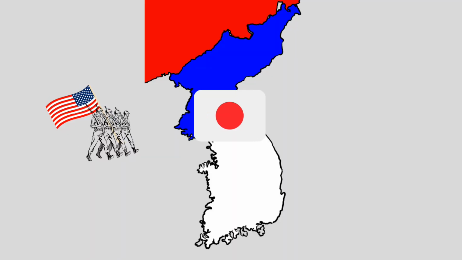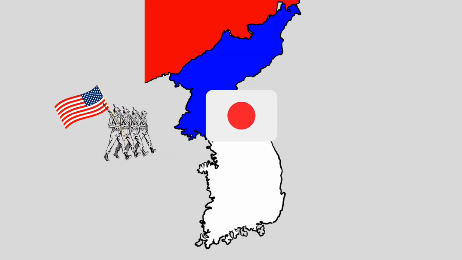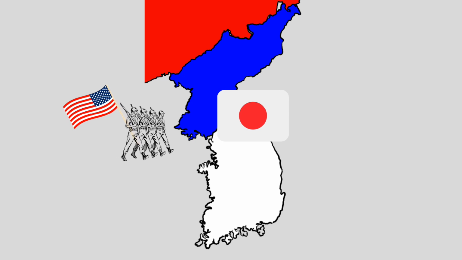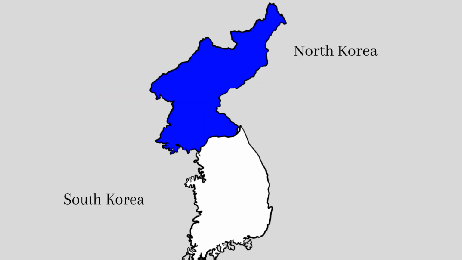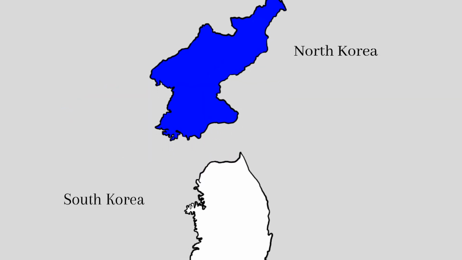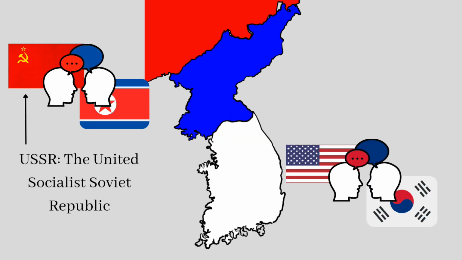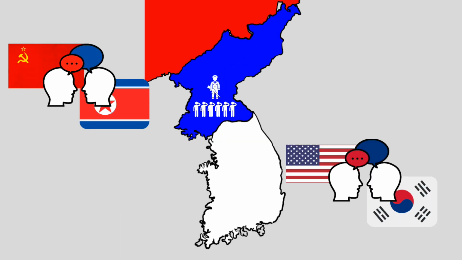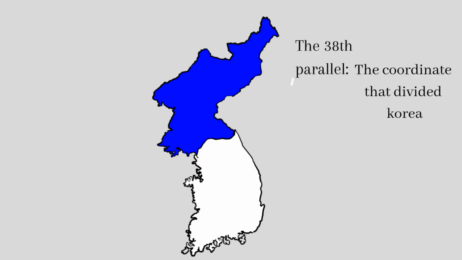In World War II, 1945, the Soviet Union and the US drove Japanese forces out of Korea. At the time, Korea was under Japanese control. When Korea separated from Japan, two sides were formed. The USSR helped North Korea form a communist government. The US helped South Korea form a democratic government. The US named the dividing line between the two sides the 38th parallel.